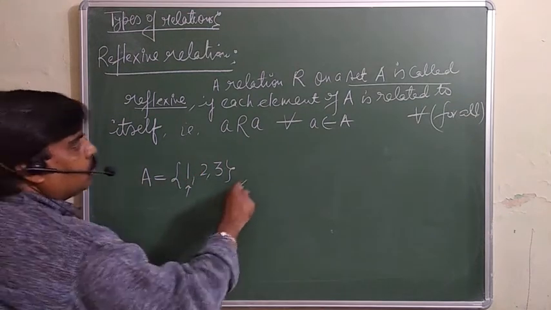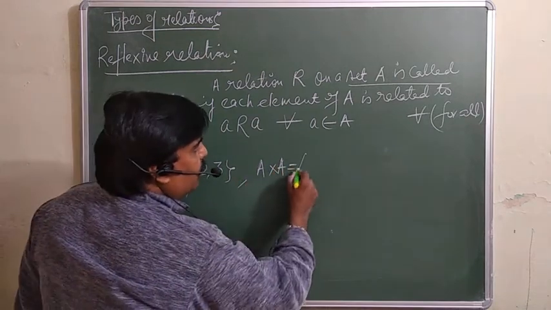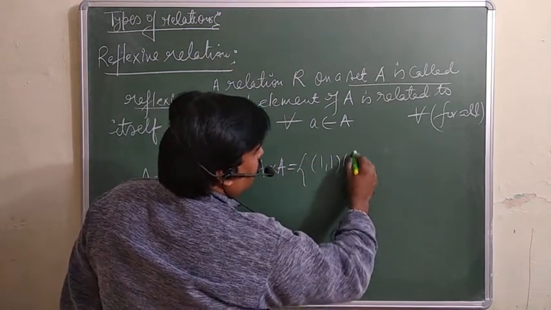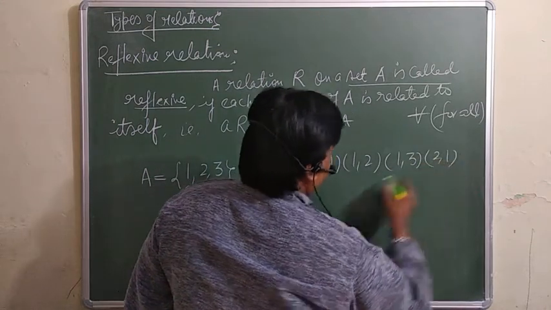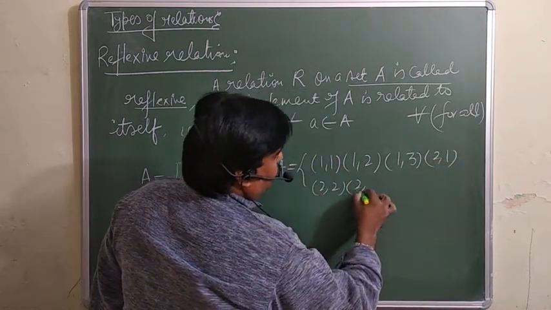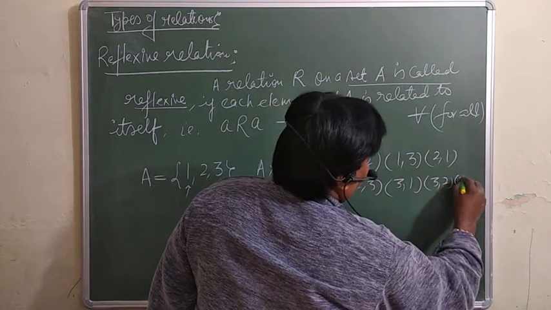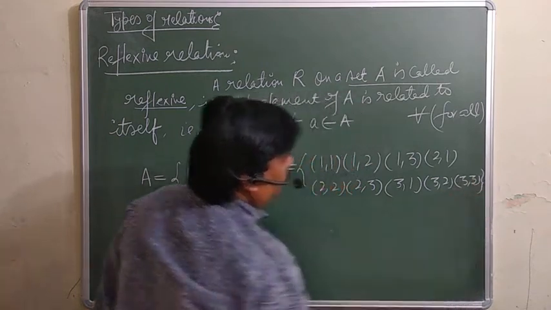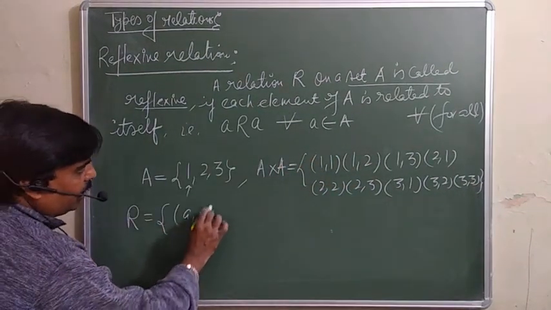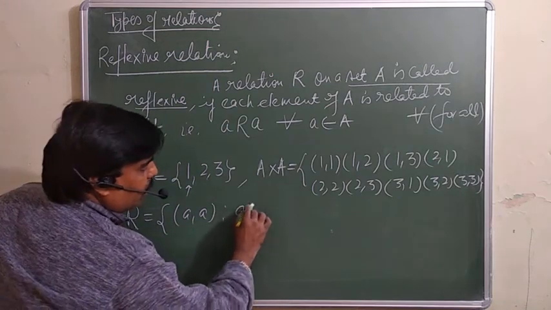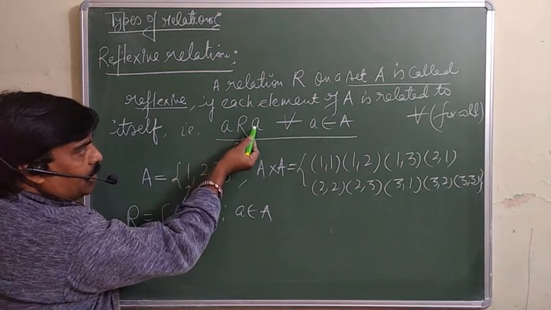So when will a relation be reflexive? Suppose A cross A you are going to write: (1,1), (1,2), (1,3), (2,1), (2,2), (2,3), (3,1), (3,2), (3,3). This is your A cross A. So there is a relation R on A such that (a, a) belongs to R, for small a belonging to A. Means the element has a relation with itself.